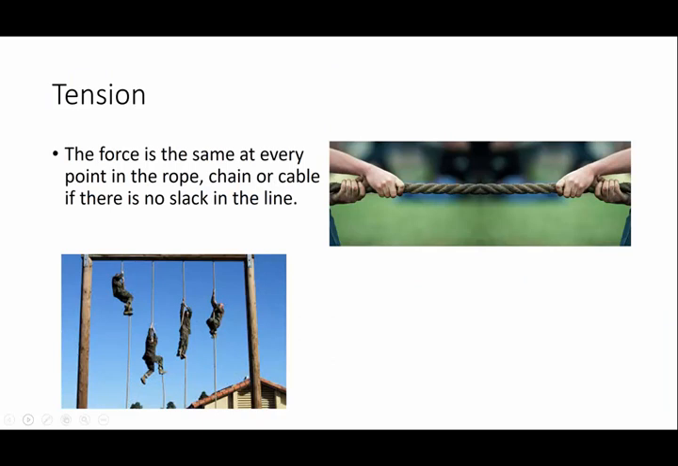Now, as we describe tension, if there is no slack in the line, then what that means is that the force is going to be the same at every point in the rope, chain, or cable. So, for example, these two persons are engaged in a tug of war. One person is pulling right, the other one is pulling left. And if you were asked what is the force right in front of the left-hand person's hand, that's going to be exactly the same force that's right in front of the right-hand person's hand. That's why we use ropes, chains, and cables, because they can transmit force from place to place in a very, very convenient way.